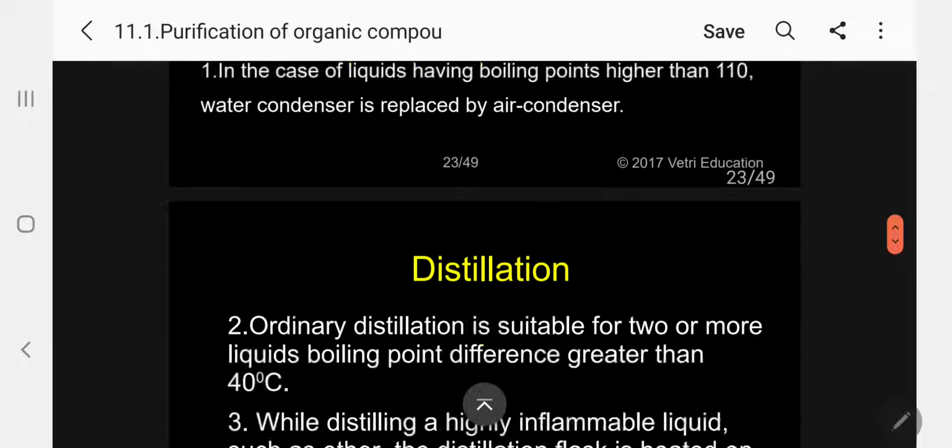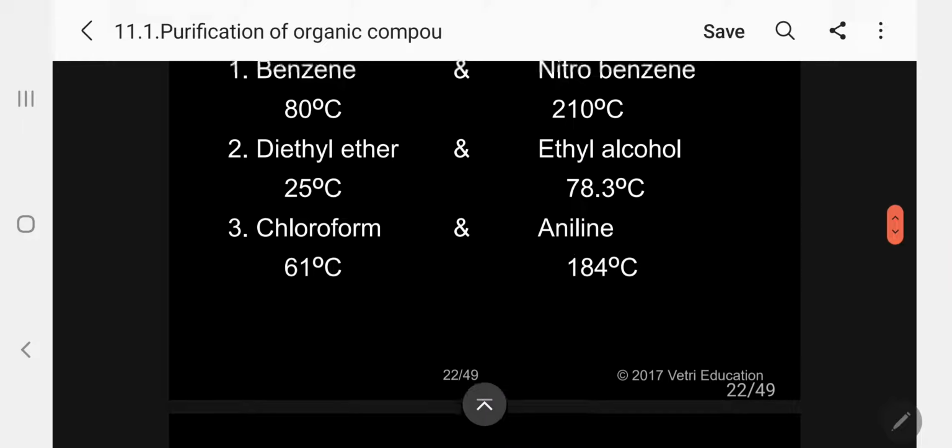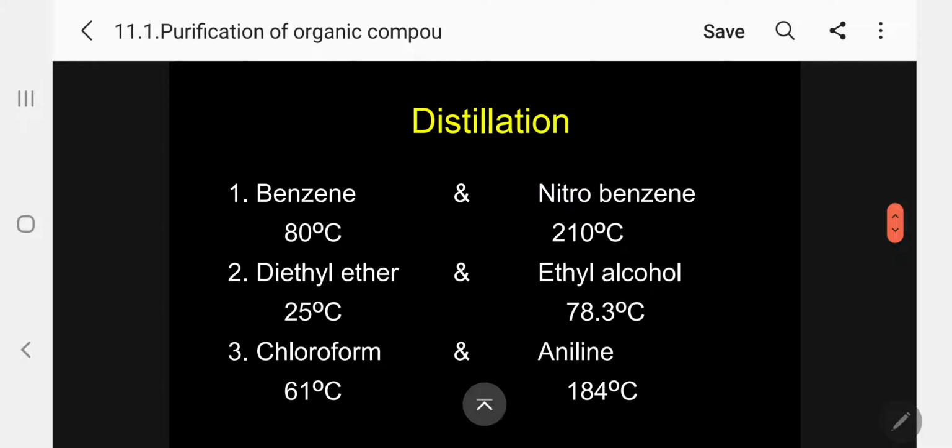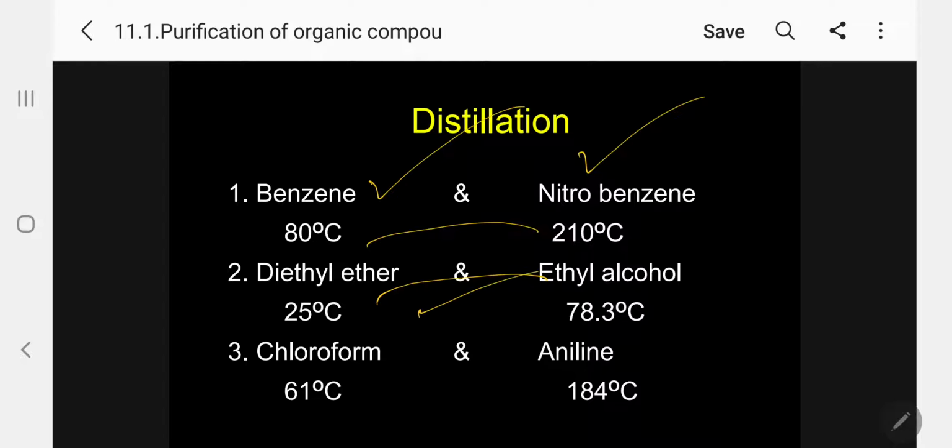Kindly follow. I explained the distillation carefully because all other distillations I will go through fast. By the distillation method, what can we separate? We can separate benzene and nitrobenzene. See the difference, more than 40. Ether and ethyl alcohol, more than 40. Chloroform and aniline, we can separate. So all mixtures of two or more liquids we can separate by distillation. Kindly follow.